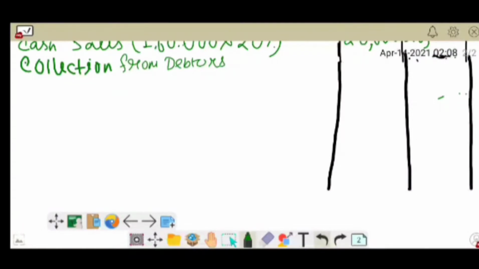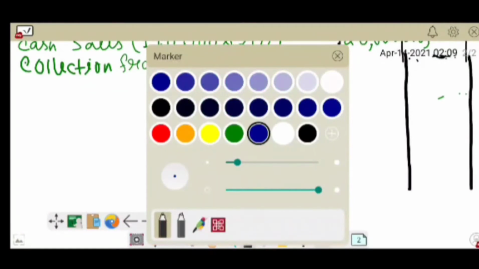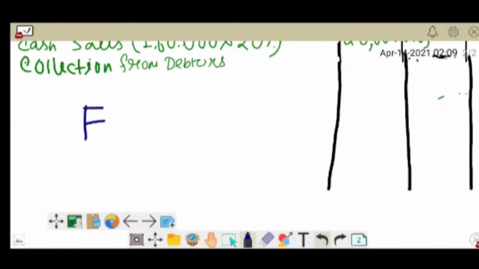So 2 months before means the amount of credit sales in February. So in February, wait, just February, March, and April.